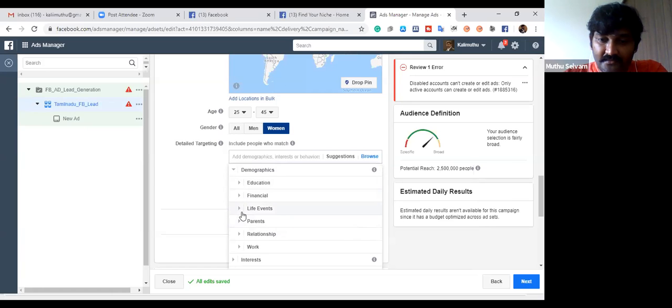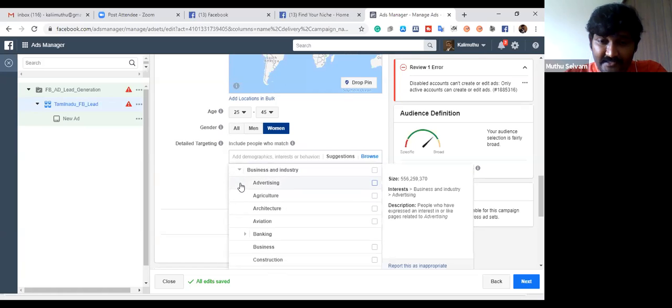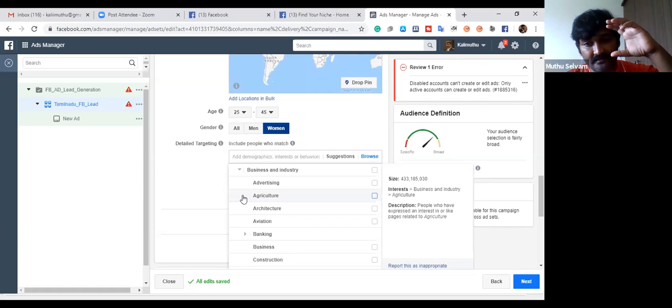Okay. Likewise, with demographics, we need to identify who our right audience is, then go for the interest, what they are interested in. So in case you're an advertising company, you identify the people, then whether they have an advertising interest or not. We need to identify them. So what will happen? Demographics shortlist the people, and extract how many people have such kind of interest.